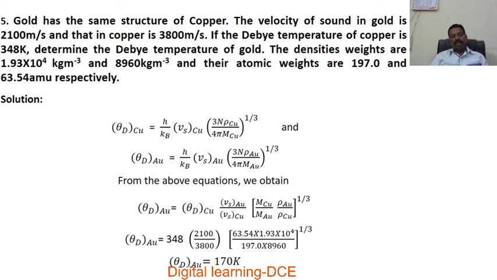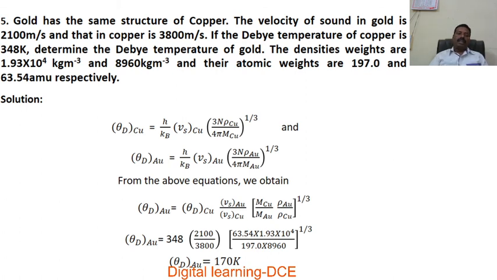Substitute that, whole to the power of 1 by 3. After simplifying and solving for the Debye temperature, we get the value of 170 Kelvin. The Debye temperature of gold is 170 Kelvin.